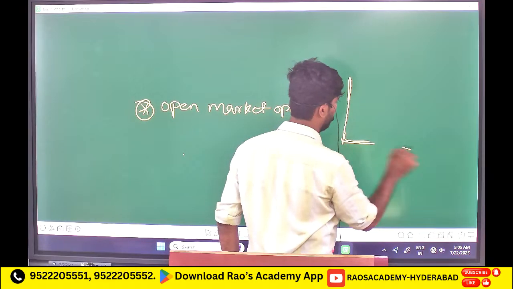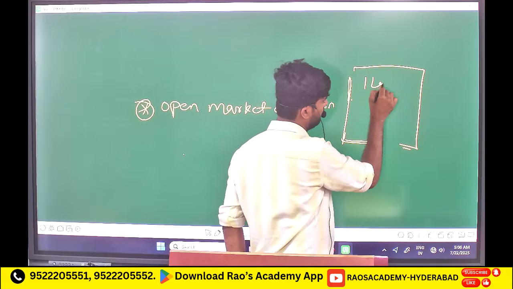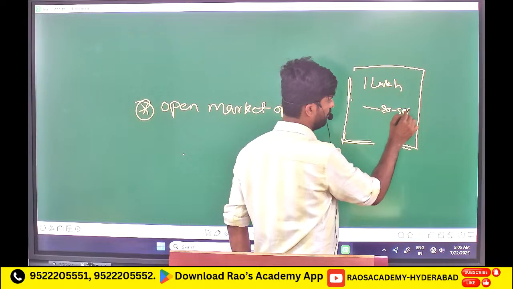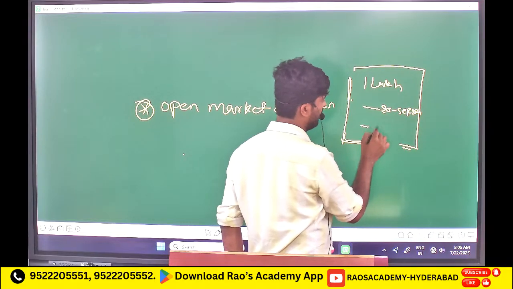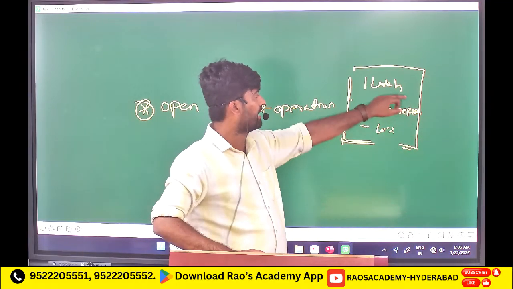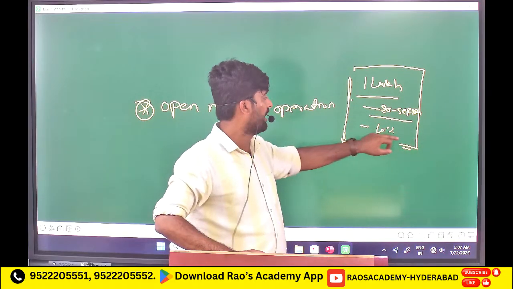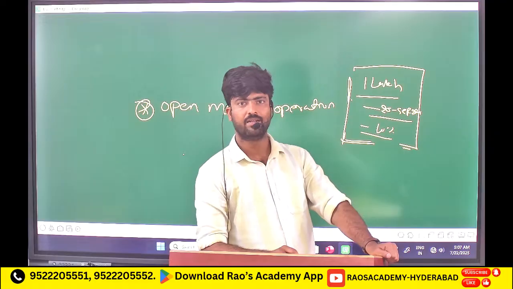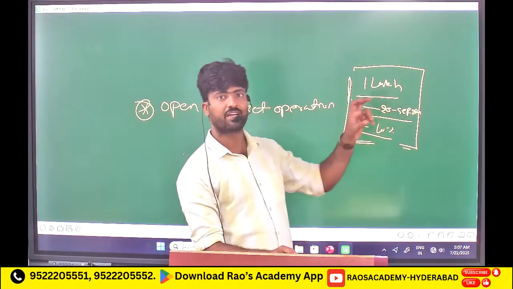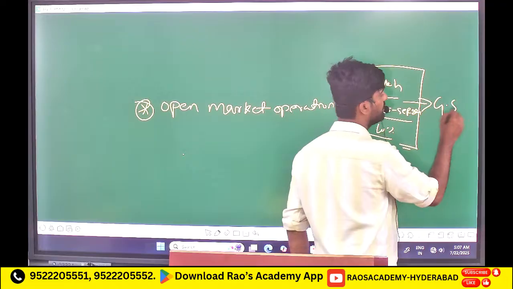The government bond looks like a normal bond. The bond will have some value like 1 lakh. It will have some maturity date, for example 25th September 2025. What is the interest? 10% or 20%. So these things this bond will have. The bond contains the amount, the maturity date, and the rate of interest. Okay. All these things are mentioned in the bond. So if the government issues this bond, we will call it a government security. Simply.